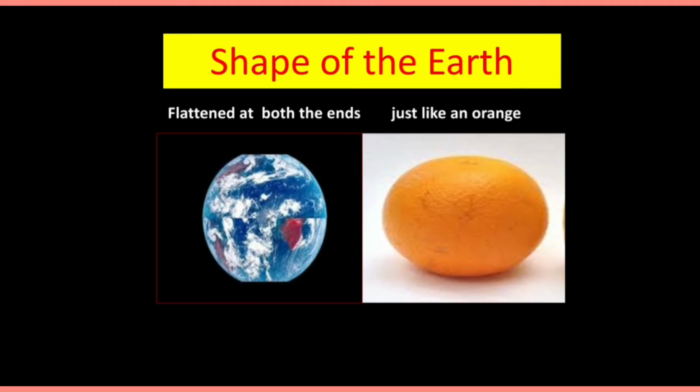You know, children, the shape of the earth. What is the shape of the earth? The shape of the earth is spherical, and it is also flattened at the top and the bottom, just like an orange. So in this picture you can see the shape of the earth.